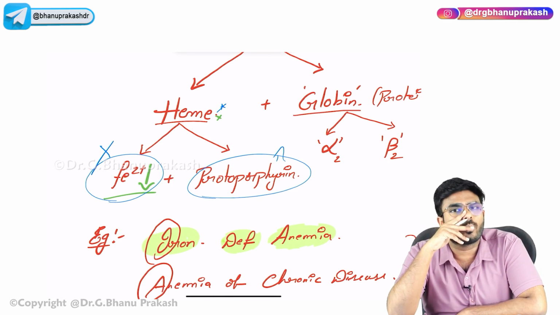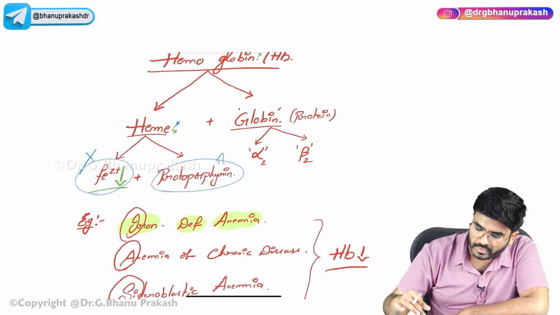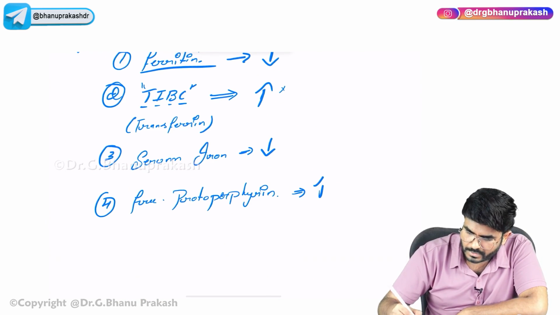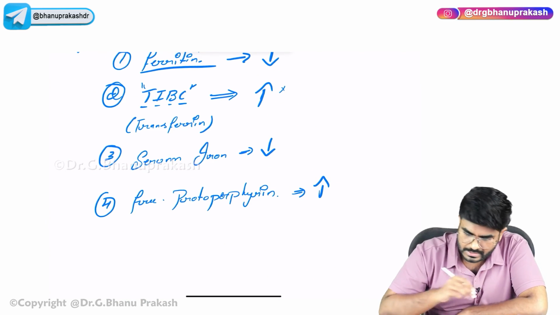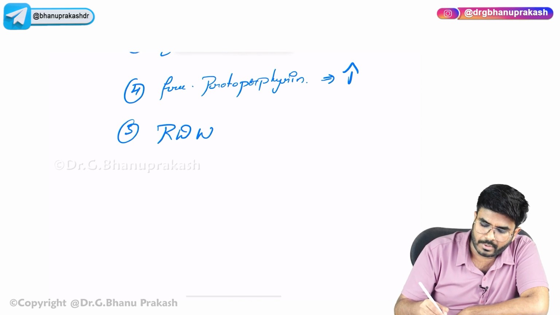So what happens to the free protoporphyrin levels? They are elevated. Iron is not there, so the protoporphyrin is freely present in the cells. So free protoporphyrin levels are going to be elevated. Next, the fifth one is RDW. What happens to the RDW?